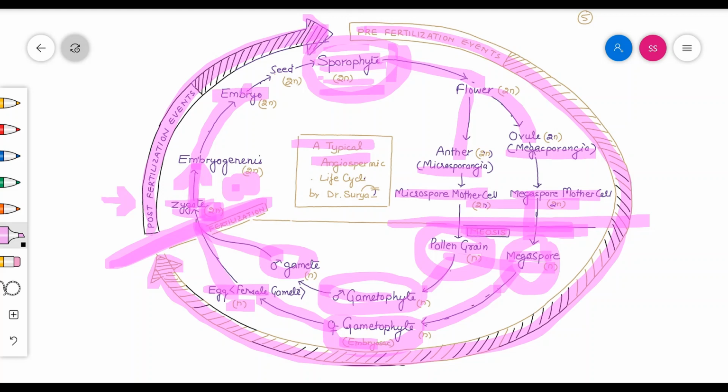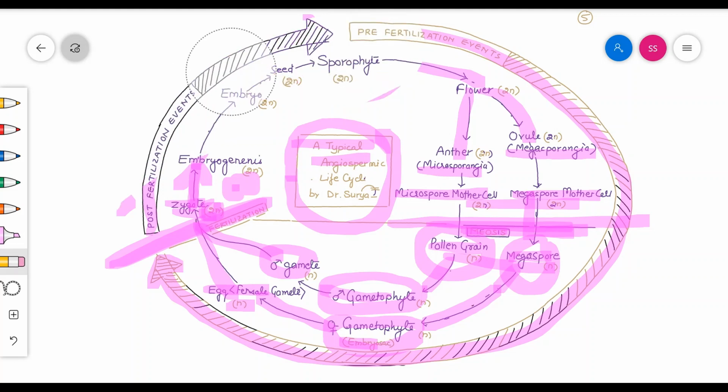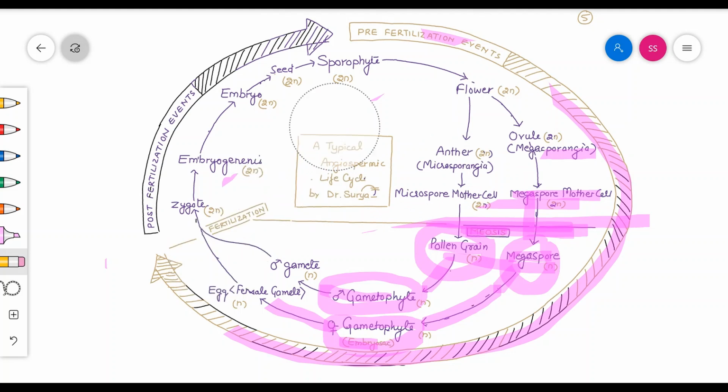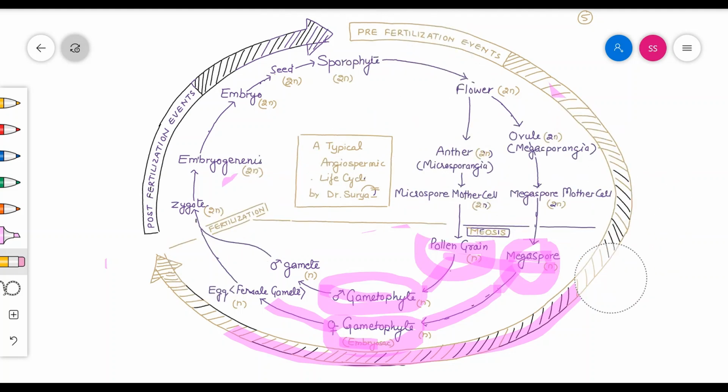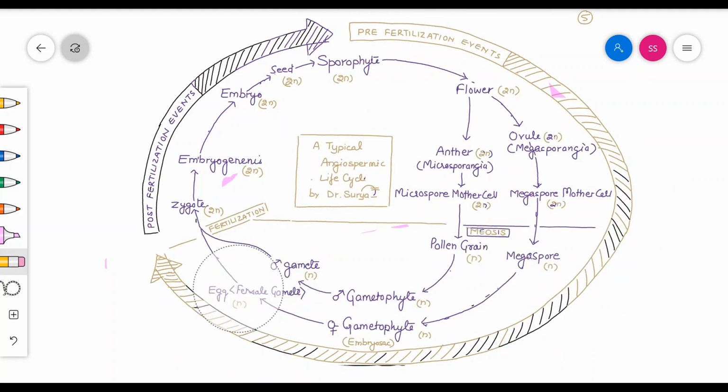After the embryo formation, seed formation takes place, and after germination, a sporophyte appears once again in the plant life cycle. This is the typical angiospermic life cycle, and you can explain the sexual reproductive system in plants with the help of this particular diagram. In the next diagram, we will discuss sexual reproduction in animals, which is particularly based on human beings.